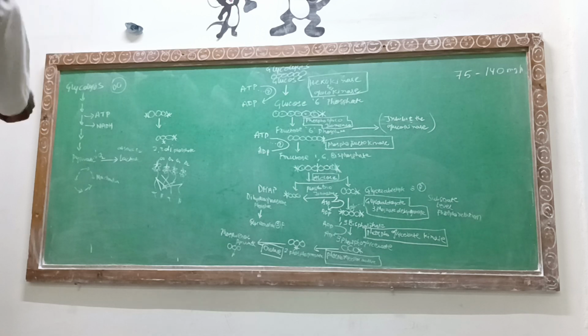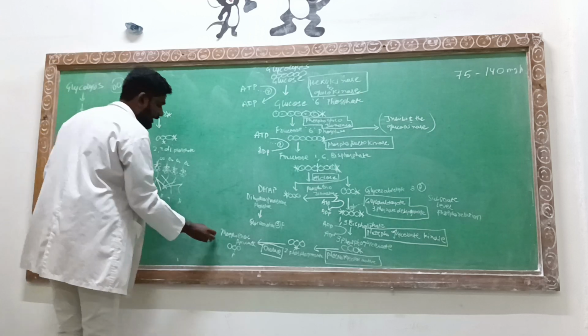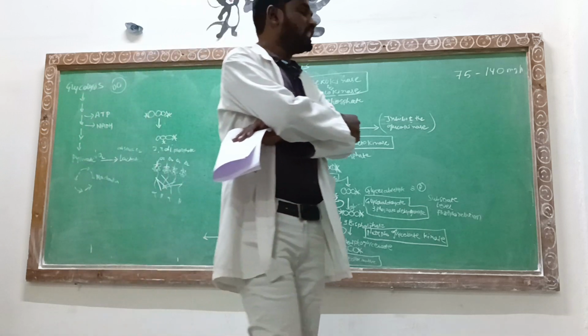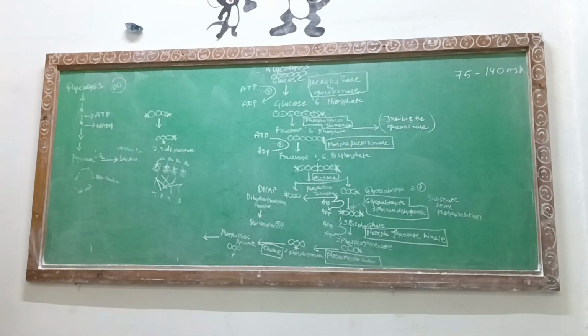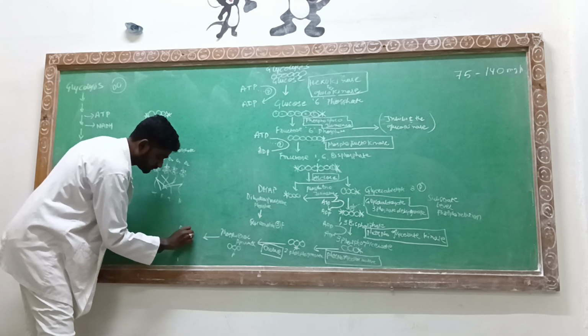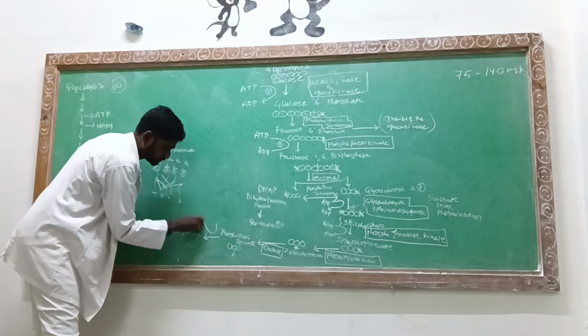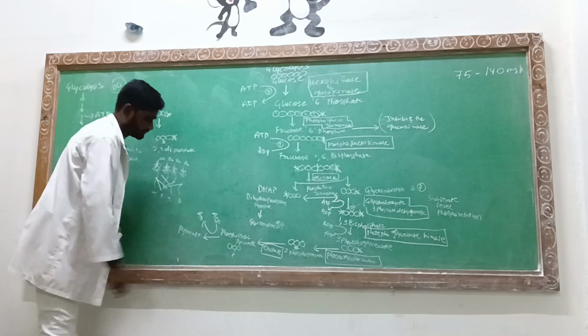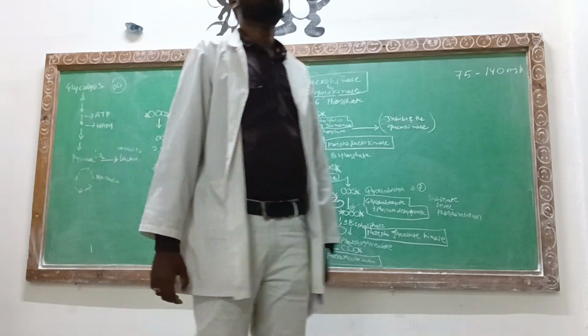Now this thing you should know here. This phosphoenol pyruvate is going to turn into the molecule called the final product, pyruvate. And when it turns into the final product, pyruvate, it is going to lose the phosphate. So ADP can be turned into ATP, and the end product is the pyruvate.